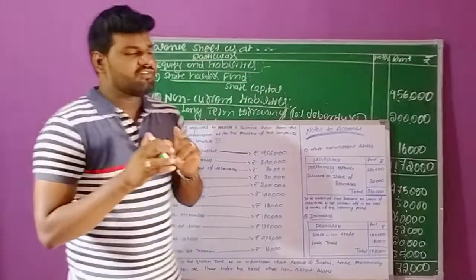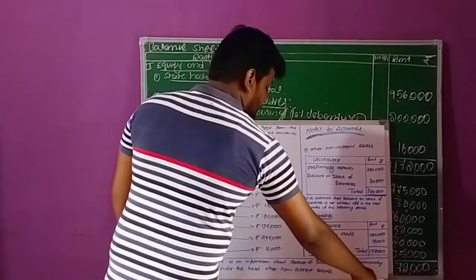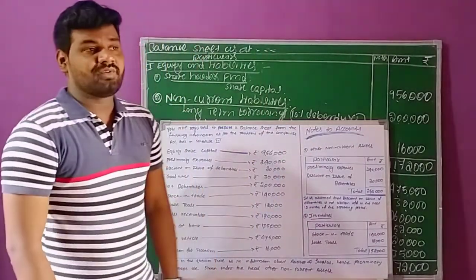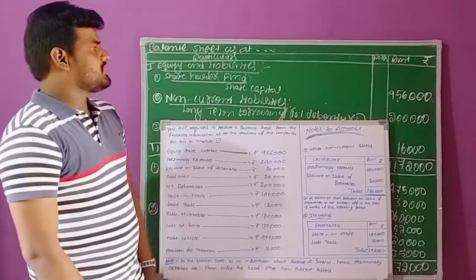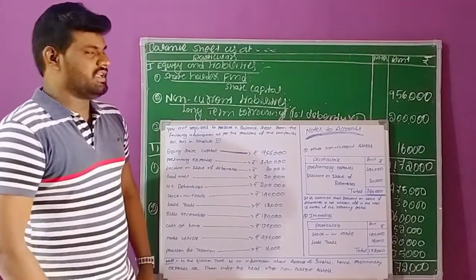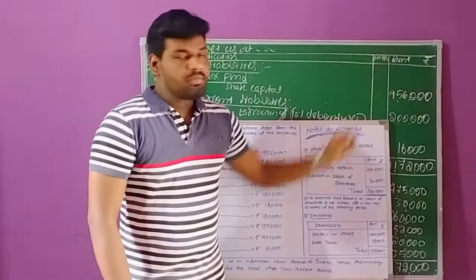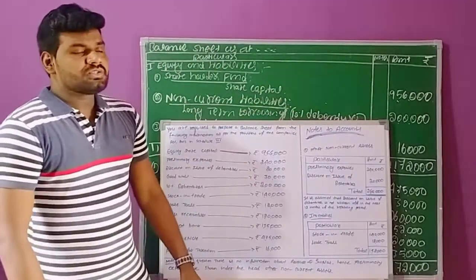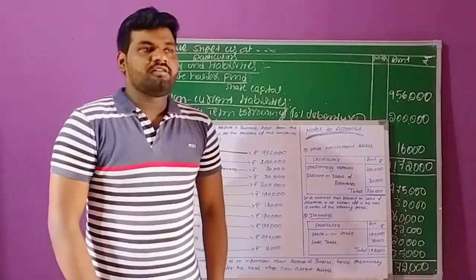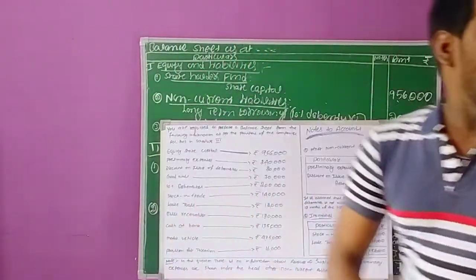So first we need to write the headline: balance sheet as at. In this question they have not specified the name of the company as well as the date, so in that situation we just have to write balance sheet as at. Under that we have to take three columns: the first column particulars, second column notes and third column amount. This is the format. Under that format we need to write two types of transactions. The first one is equity and liabilities and the second is related to assets.